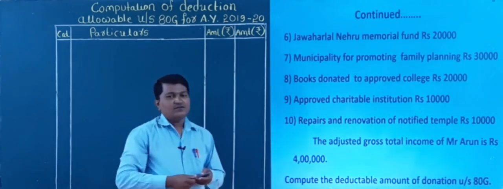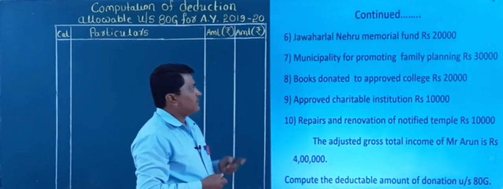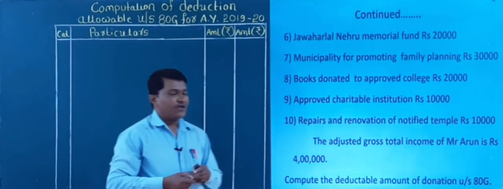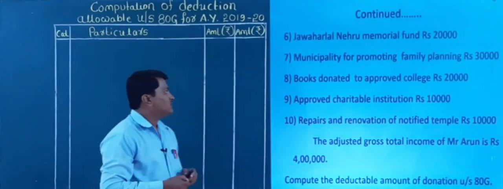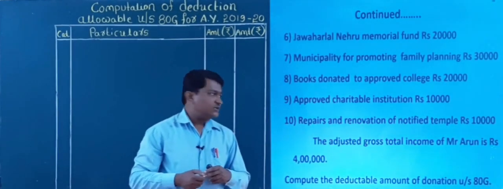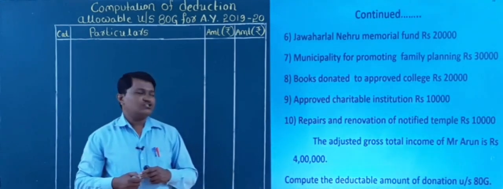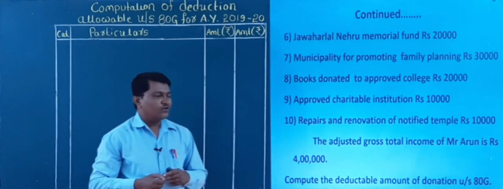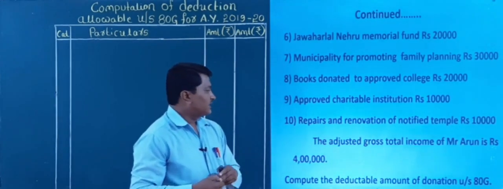He made donations again to Jawaharlal Nehru Memorial Fund rupees 20,000, municipality for promoting family planning rupees 30,000, books donated to approved college rupees 20,000, approved charitable institution rupees 10,000, repairs and renovation of notified temple rupees 10,000.